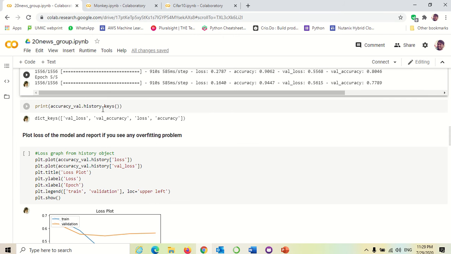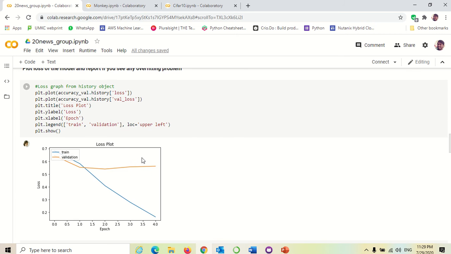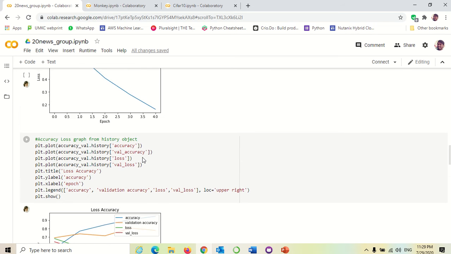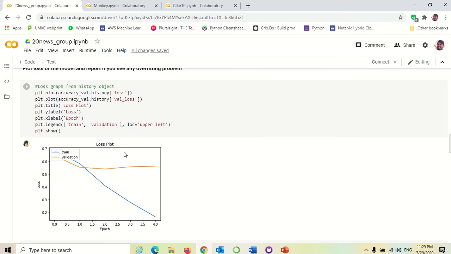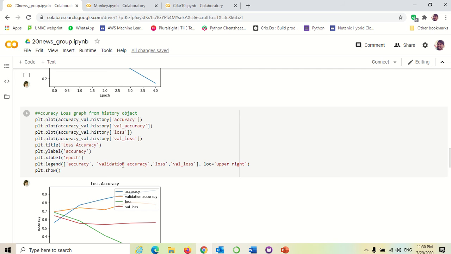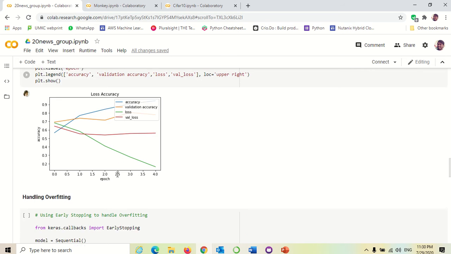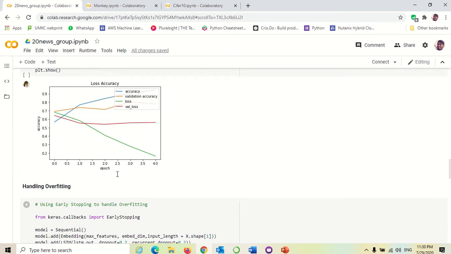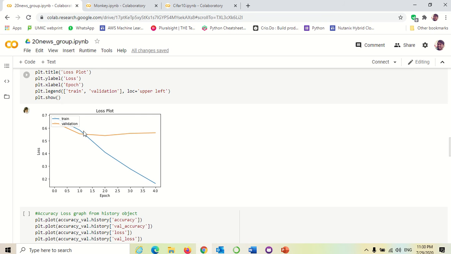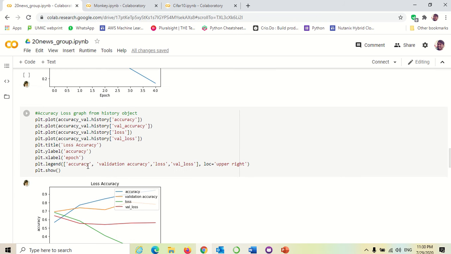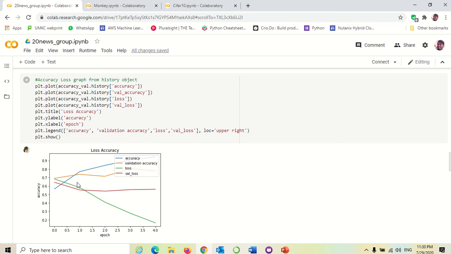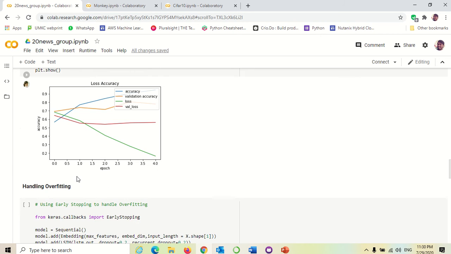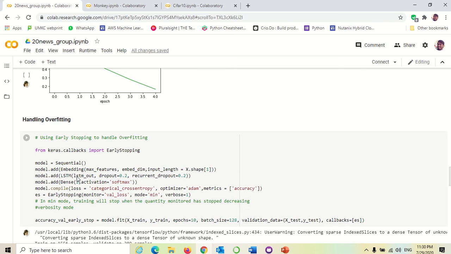We can see validation loss, validation accuracy, loss and accuracy. When I plot the graph, it looks like this. This is the graph for loss and validation loss. This is the graph for all four: accuracy, validation accuracy, loss and validation loss. You can see there is a gap here for accuracy, so there is overfitting in the data. To handle overfitting,